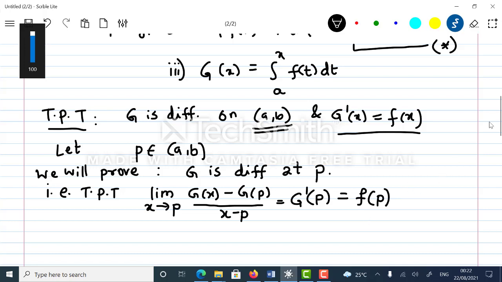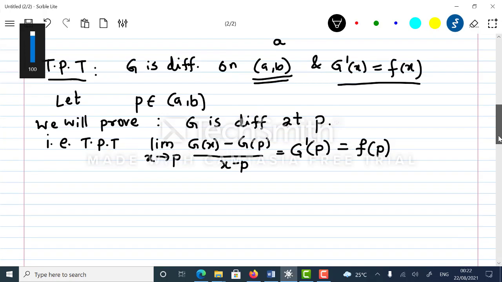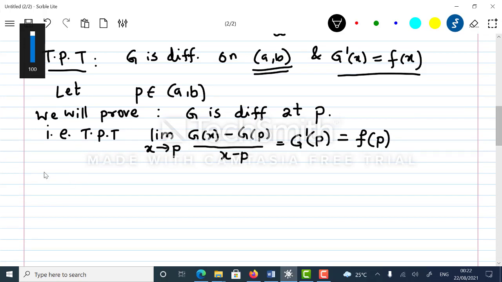So to prove this, that is to prove that as x approaches to p, g of x minus g of p upon x minus p approaches to f of p. So in terms of epsilon delta, how do we prove this?